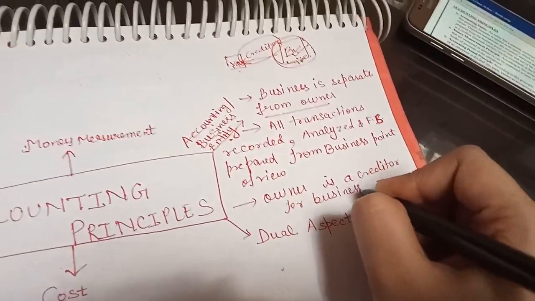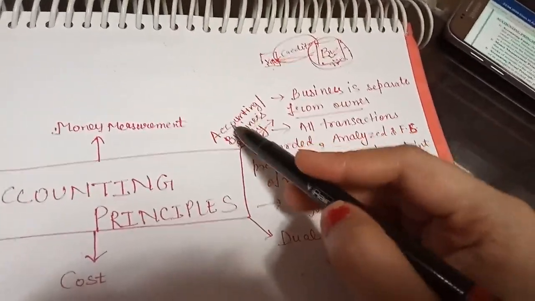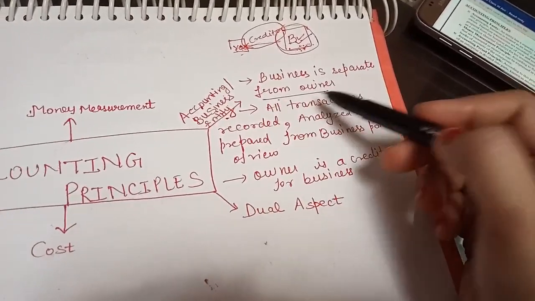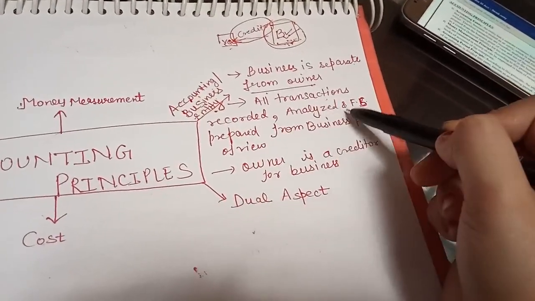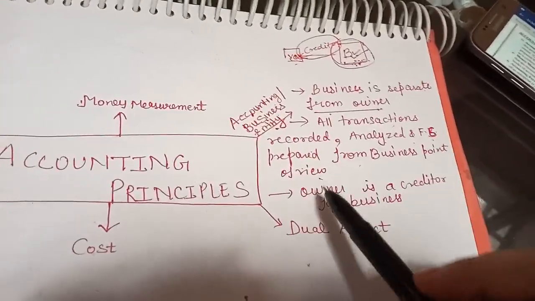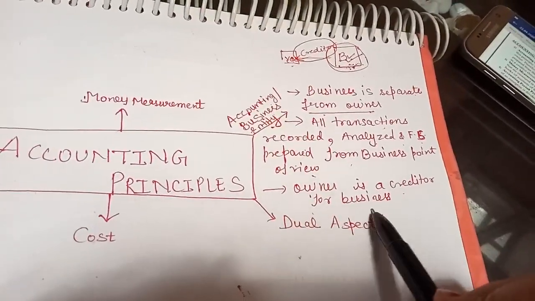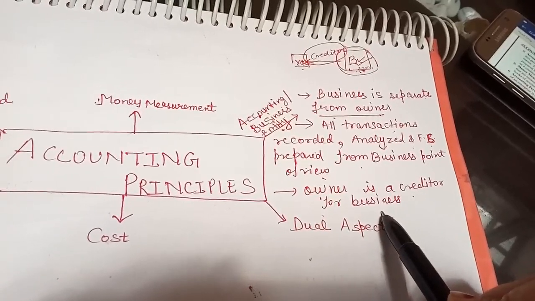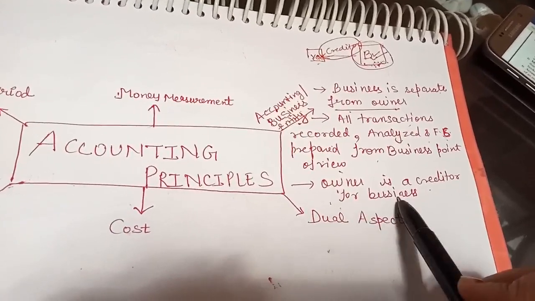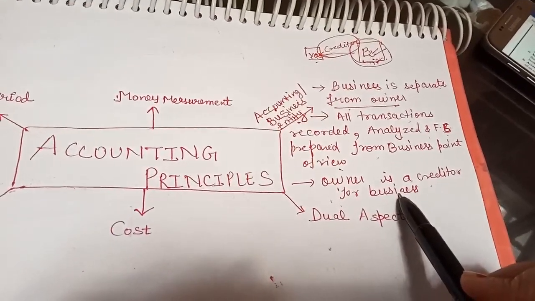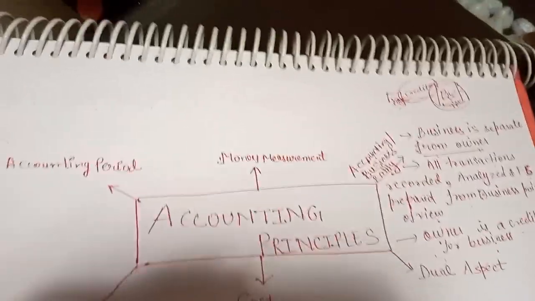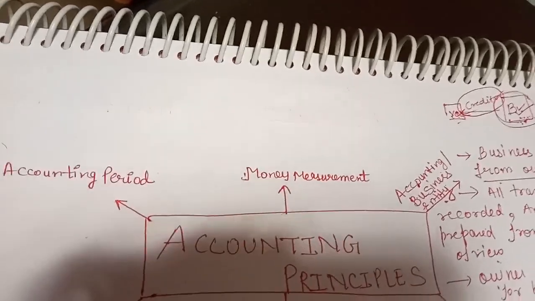Got it? So for this principle, you just keep these three things in your mind, that business is separate from its owner, and all transactions recorded, analyzed, and financial statement prepared from business point of view, not from owner point of view. And owner is just a creditor for the business. And why? In which extent? In his capital extent, because owner has given some capital to the business. That's why owner is the creditor for the business. Clear? Now you come to the next principle, money measurement.